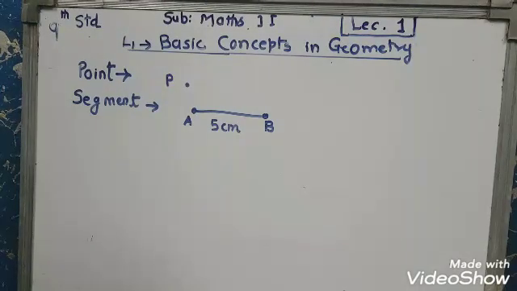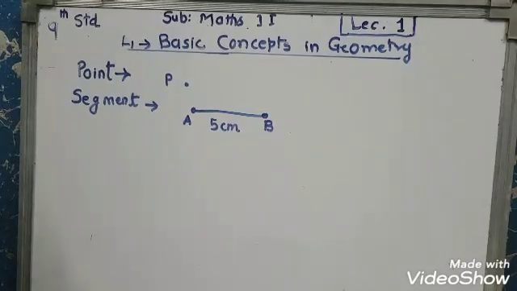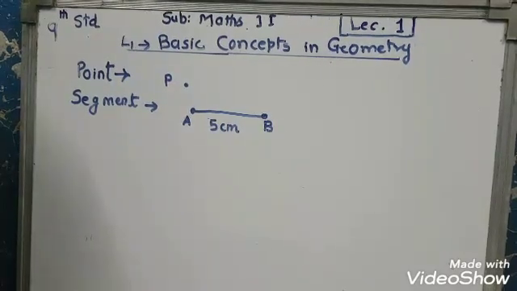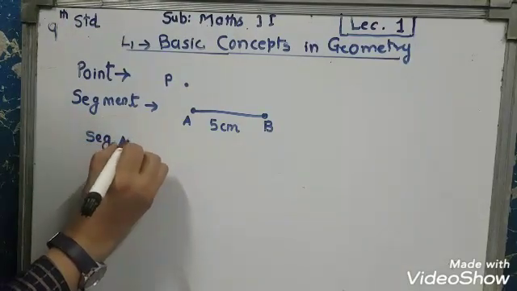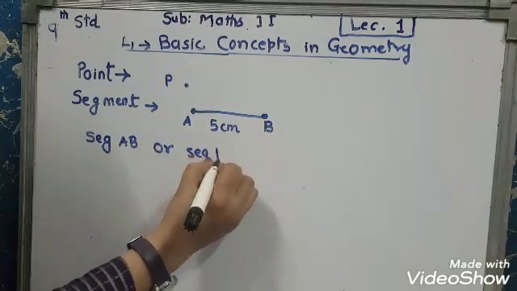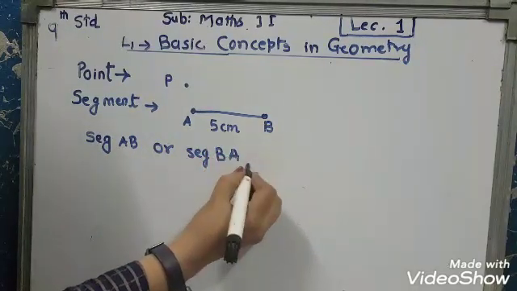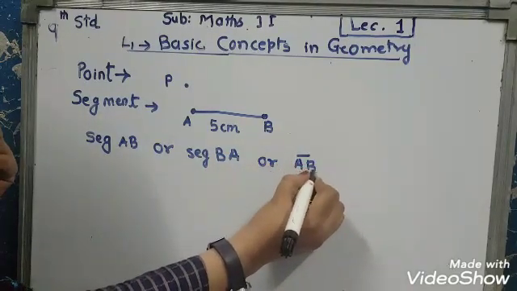We define a segment as the finite collection of all points that lie between point A and point B, including point A and B. Segment AB can also be written as segment BA.